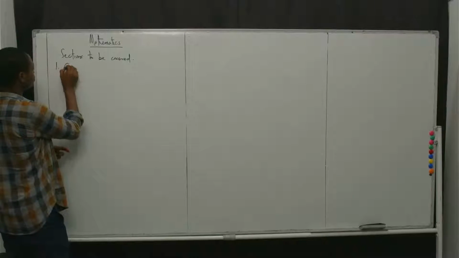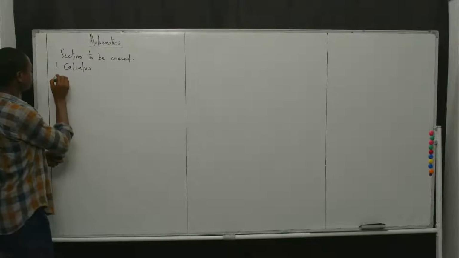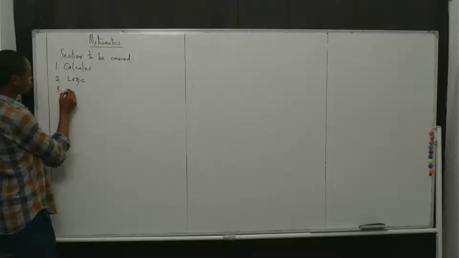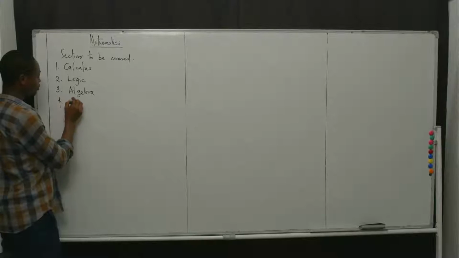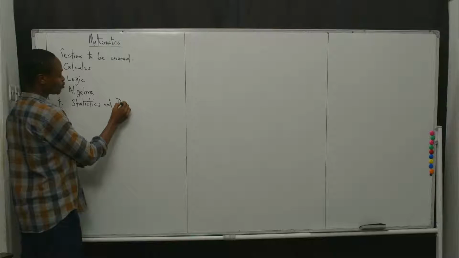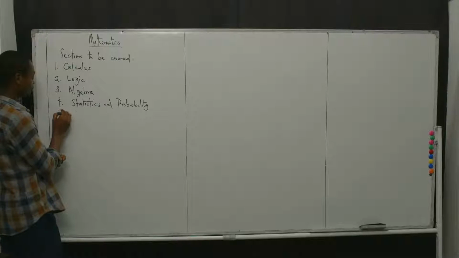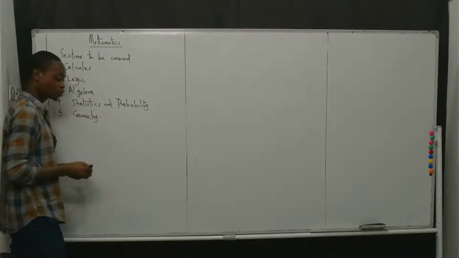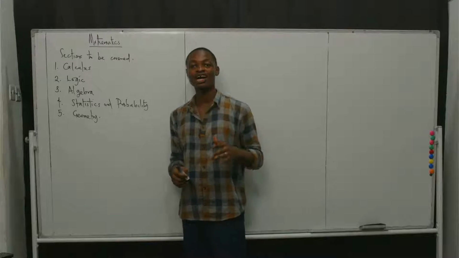The very first section would be the calculus section. The second one would be logic. The third one is algebra. The fourth one is statistics and probability. And then the fifth one is geometry. So these 5 sections are the sections that we will cover in mathematics.